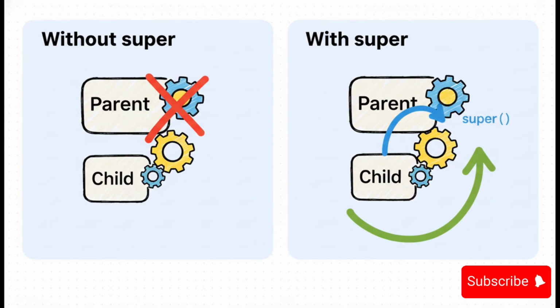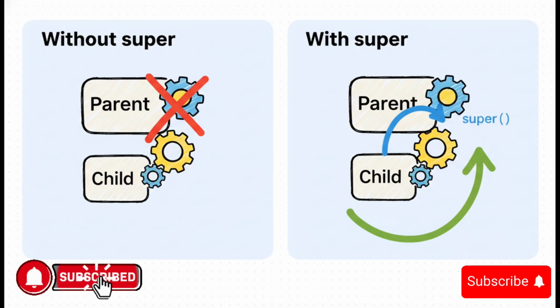This slide shows the huge difference that super makes. Look at the left side. If we just define a new __init__ in our student class, we completely break the connection. The parent setup code gets totally ignored. But now, look at the right side. By using super, we're basically saying this: hey, parent class, you do your part first and set up the name. Then, once you're done, I'll take over and handle the student-specific stuff, like the roll number. It makes sure everyone does their job correctly.